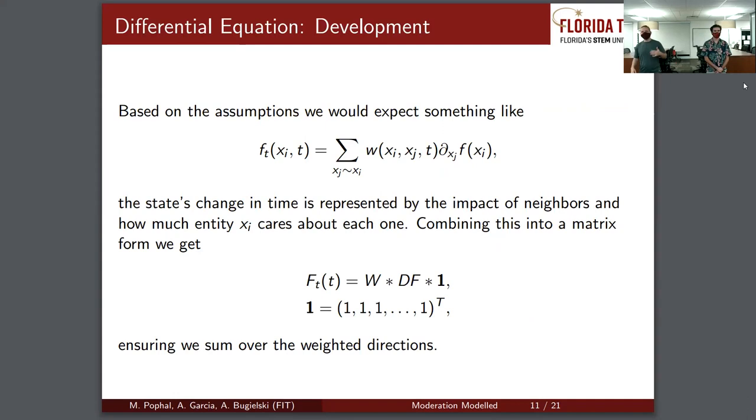Now, based on our assumptions on how we change with the people that we're connected to, we would expect it's kind of like a dot product represented with the connections and how we're weighted and the change, of course, in that partial. Writing this into a matrix form, we get a weight matrix, which we will define in a second, the total derivative matrix, and a vector of 1, which represents how everything relates that I'm connected to.